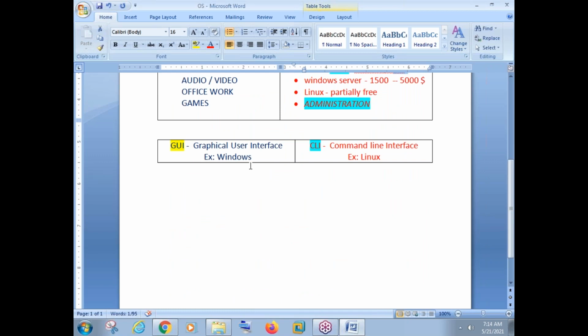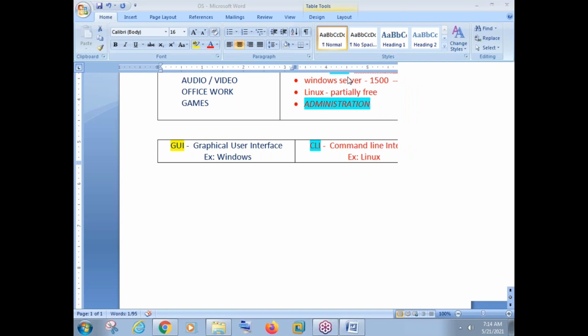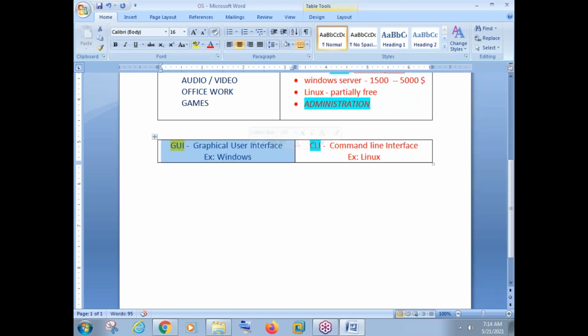Okay. Now, OS is again categorized into two types. One is GUI, another one is CLI. GUI is graphical user interface and CLI is command line interface. So the majority of Windows servers are graphical and the majority of Linux servers are CLI. But remember what I told you yesterday, Windows servers we can configure by using CLI also, and Linux servers we can configure by using GUI also.